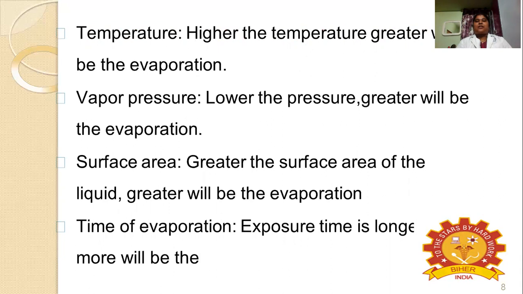Means it is directly proportional to each other. Then vapor pressure. If the vapor pressure is low, then the evaporation will be greater; higher vapor pressure means lower evaporation. Vapor pressure is inversely proportional to the evaporation. And then surface area.